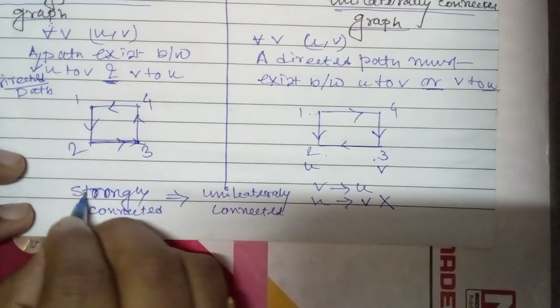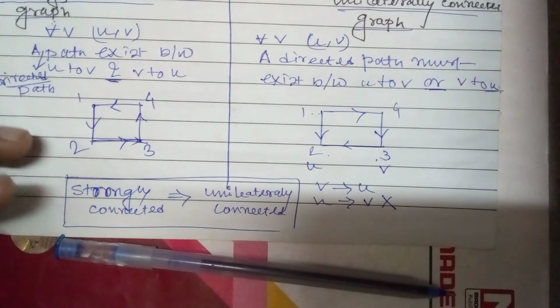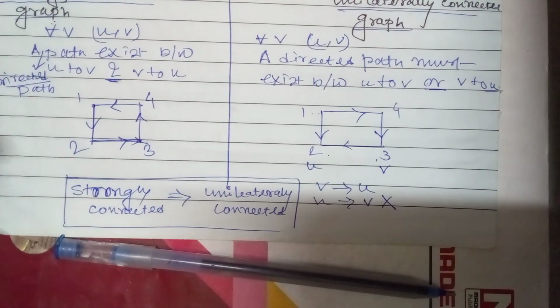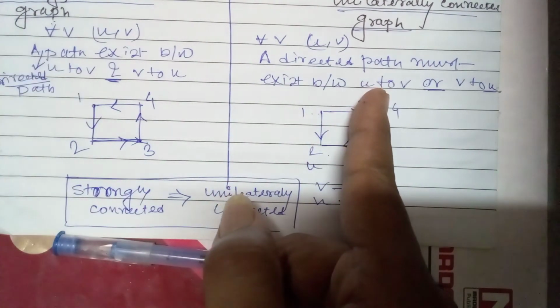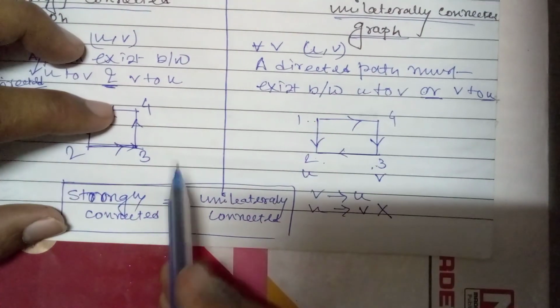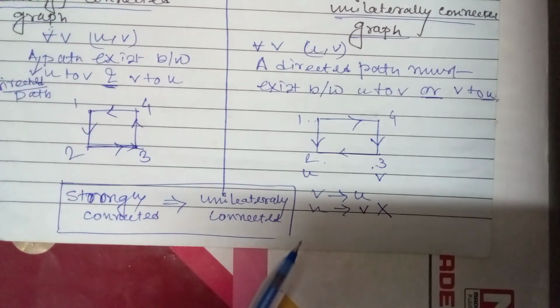We can say that because AND is a big condition and OR is a lower condition. In the AND case there must be u to v and v to u, so if it satisfies the AND condition, the OR condition is already satisfied. This implication and all that I will discuss when I discuss the logic part.